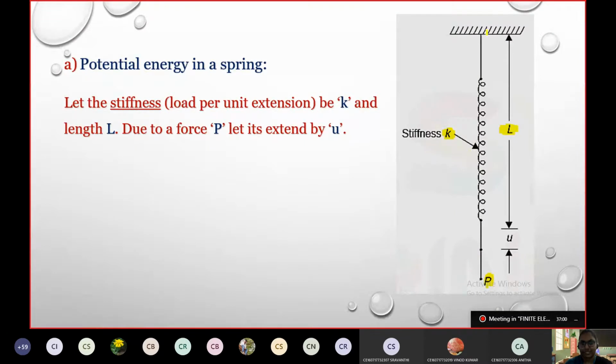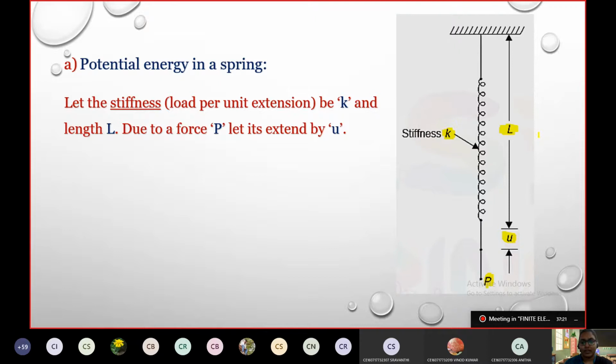One side is fixed, and due to this load there is an extension in the member, that is U. So there are four different properties mentioned here. There is a spring, and a load is applied which is acting towards gravity.